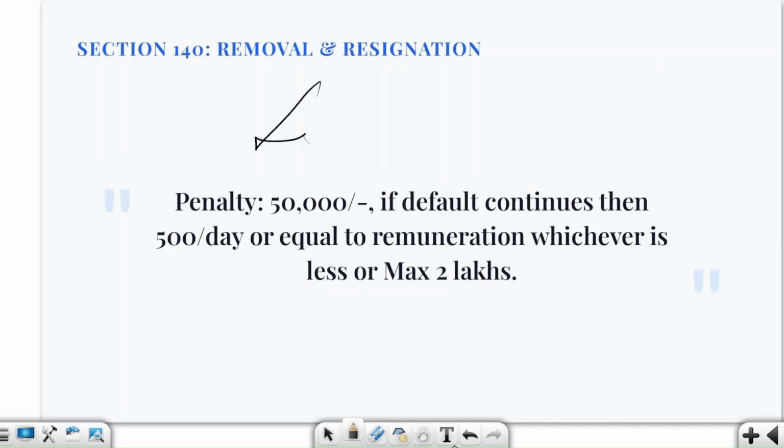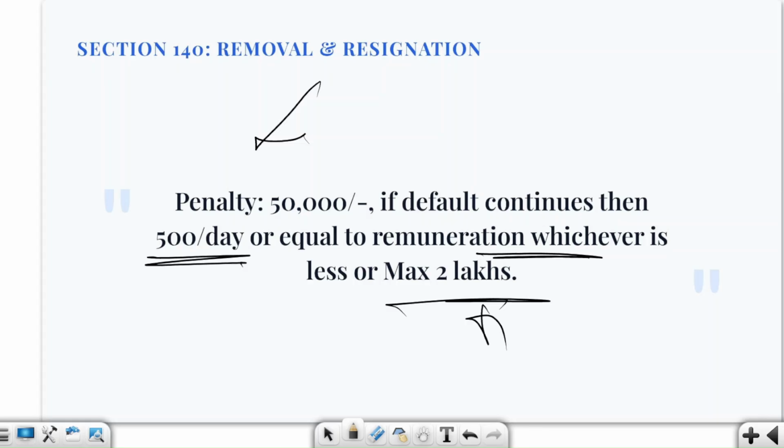What will be the penalties now? Here we are saying that for default in filing the resignation statement, the initial penalty will be 50,000 rupees. If the default continues, there will be an additional penalty of 500 rupees per day or equal to the remuneration, whichever is less, and the maximum penalty can go up to 2 lakh rupees. So we are simply saying 50,000 rupees of penalty, and for continuing contravention, 500 rupees per day, and that can go to a maximum of 2 lakh rupees.